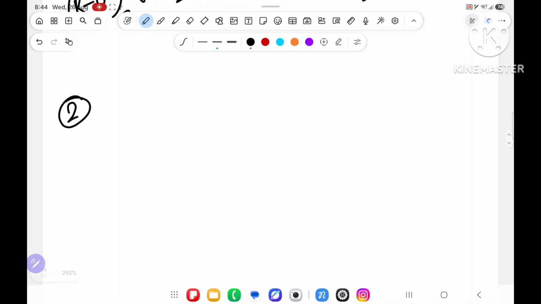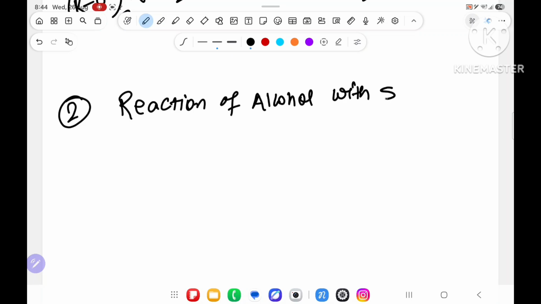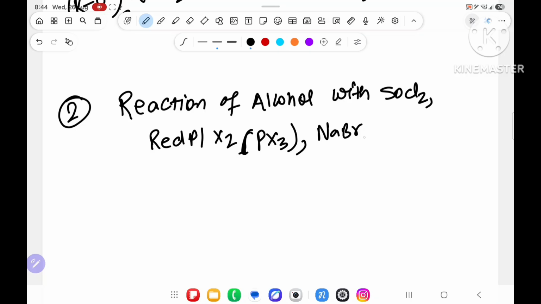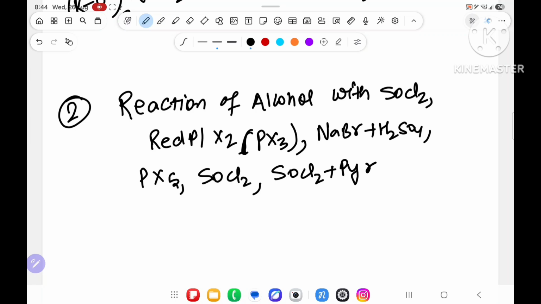The second chemical property, I will not dictate to you, but I am writing the heading, as I have already dictated it in haloalkanes and haloarenes. Same thing, why should I dictate it 4 to 5 times? So over here, the reaction of alcohol with either SOCl2, or red phosphorus in presence of X2, that is also written as PX3, or NaBr in presence of H2SO4, or PX5, or SOCl2, or SOCl2 plus pyridine.